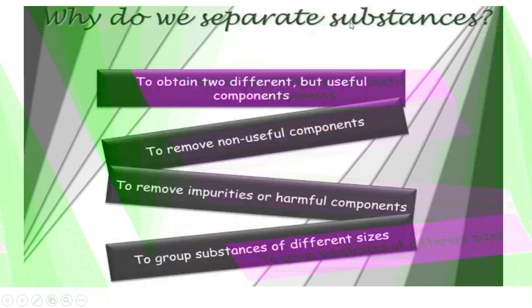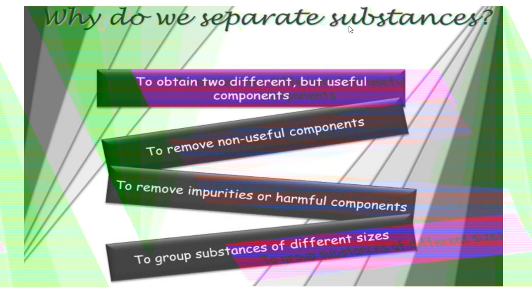Now, why do we separate these substances? Do you have any idea why do we separate this? If I give you a bowl of rice and that rice has stones or any impurities, will you use that rice directly for cooking? No, ma'am. You have to pick out all the impurities present in raw rice, right?